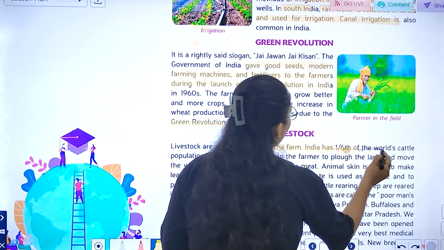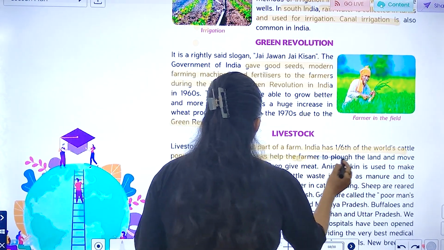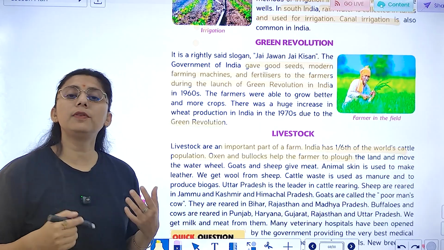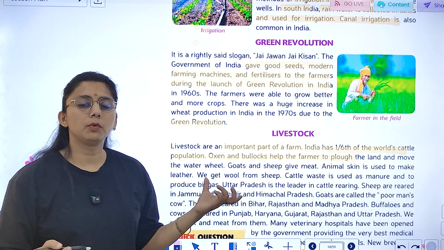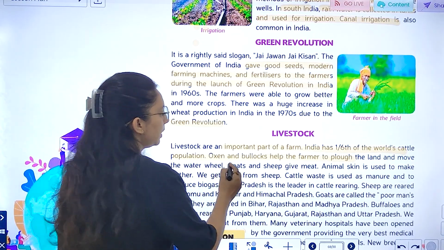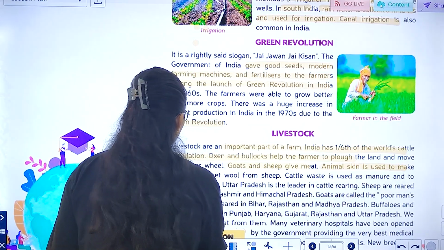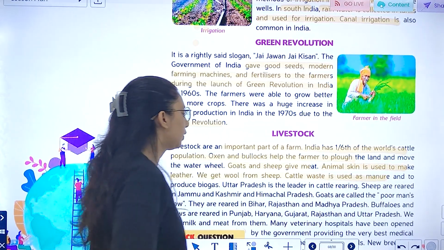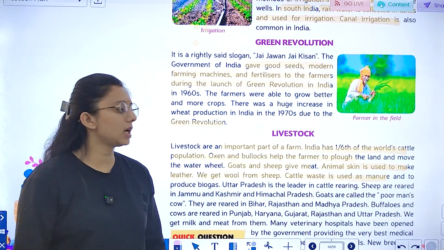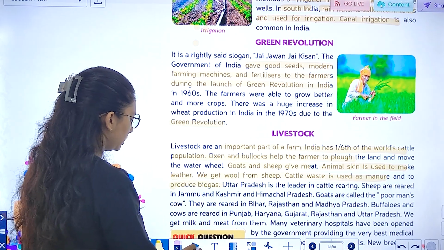Livestock, if we talk about livestock, what are these? These are an important part of the farm. India has one-sixth of the world's cattle population. Oxen and bullocks help the farmer to plow the land and move the water. Goats and sheep give meat. Animal skin is used to make leather. We get wool from sheep. Cattle waste is used as manure and to produce biogas.